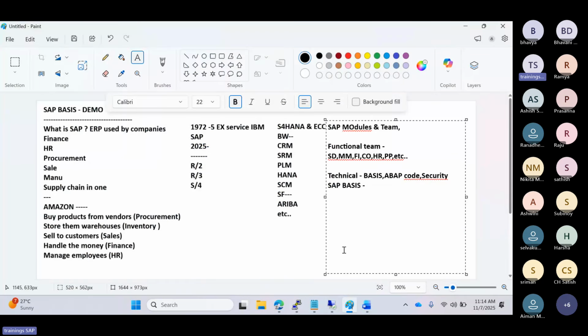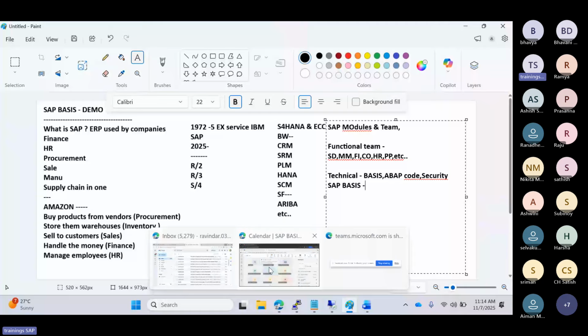The key responsibilities of the basis persons: we do the installation, landscape setup, user administration, roles, kernel, patches, upgrades, transports, performance monitoring, backups, restore, and recovery. All these topics come under our area. Each person has their own responsibilities.